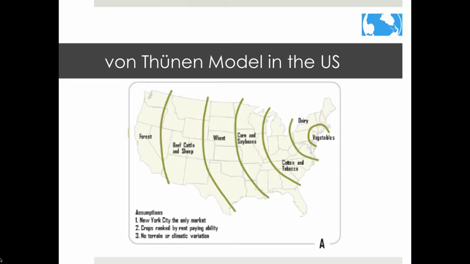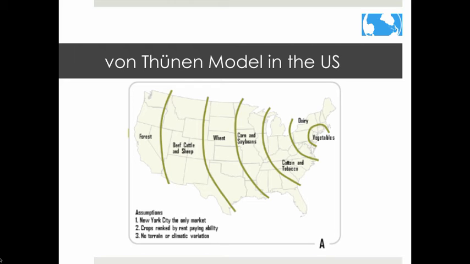The von Thunen model can be applied to the United States. Because most of the US landscape was built after modern transportation like the railroad, transportation costs have a lot less influence than they do on the landscape of Europe and Asia. In the United States, agricultural regions are influenced by distance to market and local site factors.